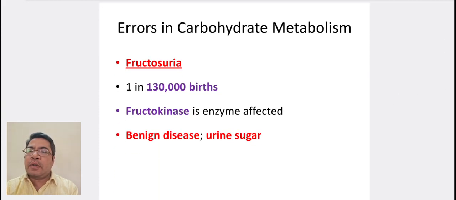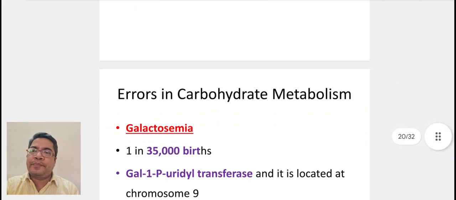Fructosuria. It occurs in 1 in 1.3 lakh births. It occurs due to deficiency of fructokinase, but it is a benign disease and urine sugar is seen.